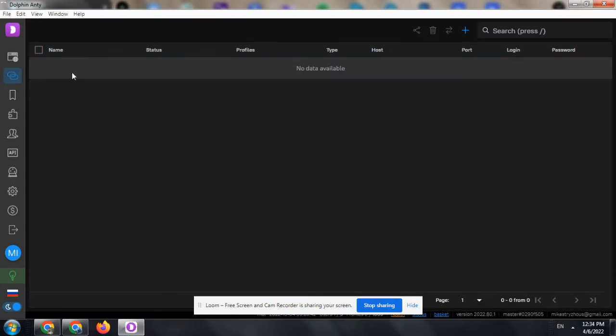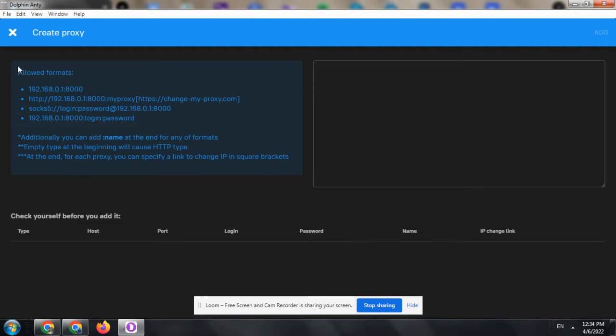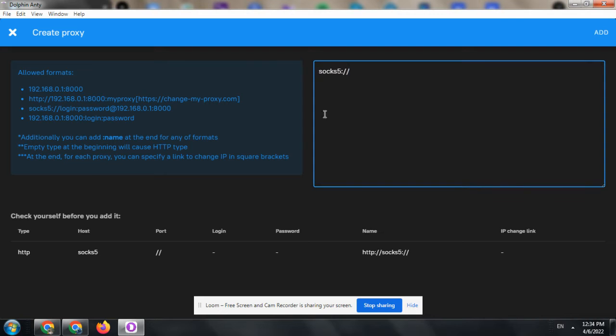For a start, we need to hit the Proxies tab on your left, right up here. The next step will be the plus button, Create Proxy. Here you may see allowed formats. I'll suggest using this one as it will be the easiest to configure. Let's just copy paste this prefix up here.